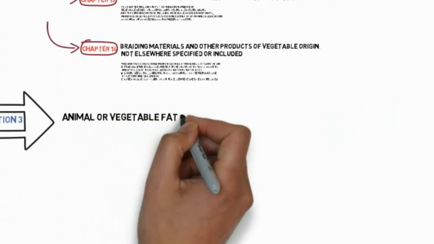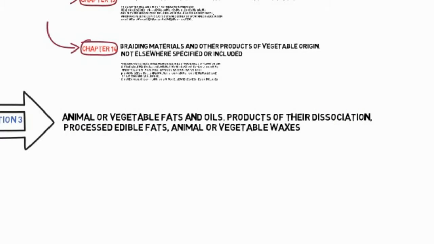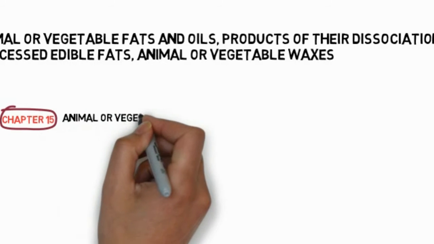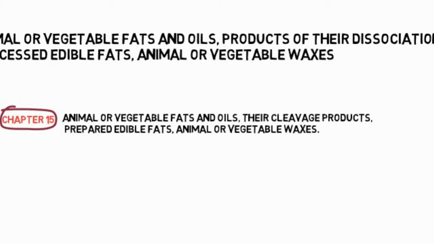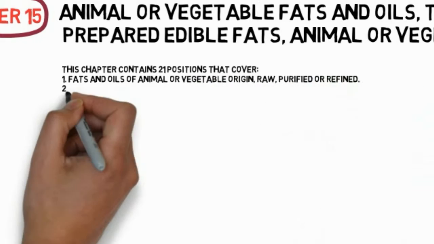Section 3: Animal or vegetable fats and oils, products of their dissociation, processed edible fats, animal or vegetable waxes. This section contains only one chapter, Chapter 15: Animal or vegetable fats and oils, their cleavage products, prepared edible fats, animal or vegetable waxes. This chapter contains 21 positions that cover: